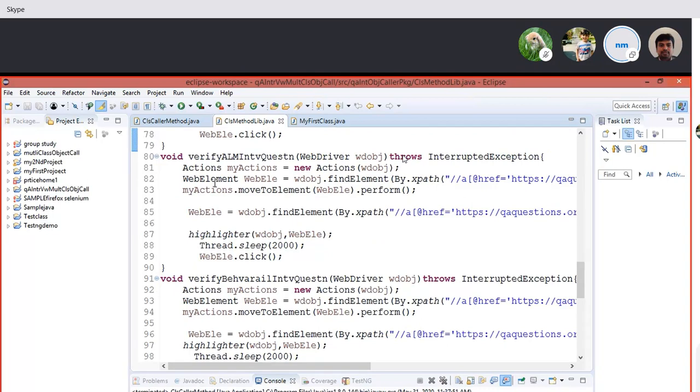Do you have a hover method before that? Actions, my actions. So you have actions, my actions, a WebDriver object, and then web element.